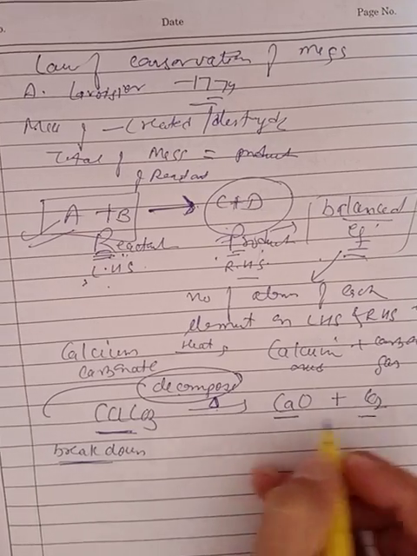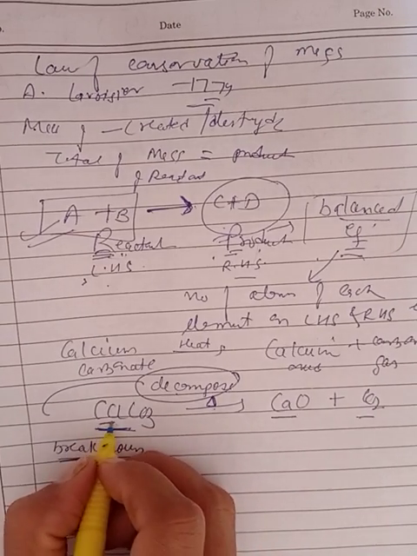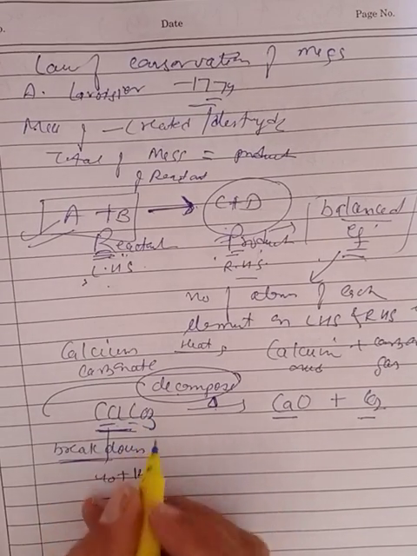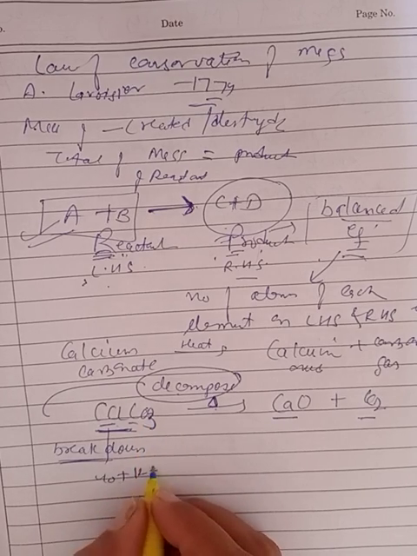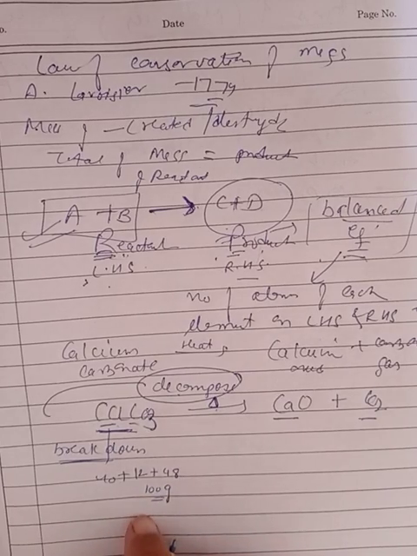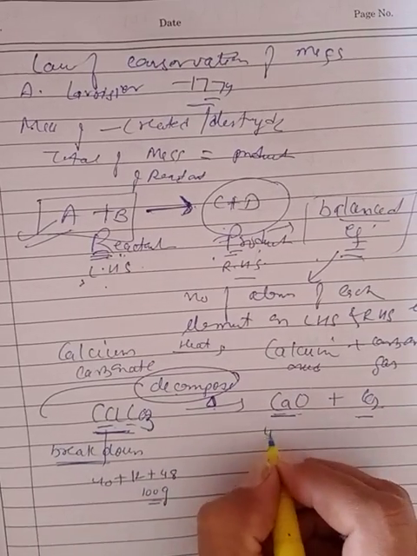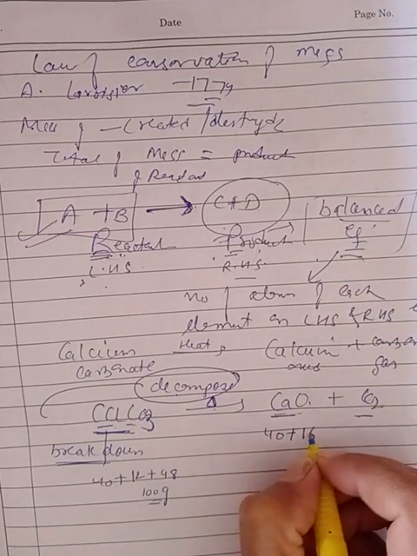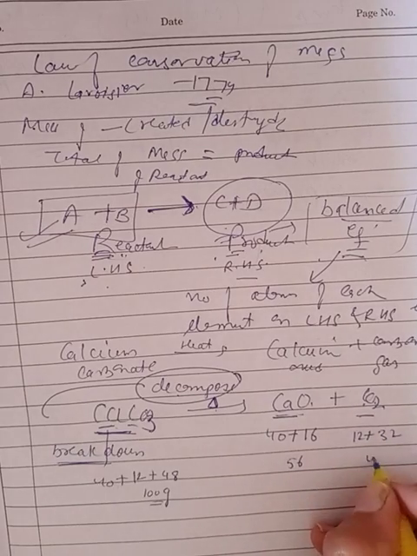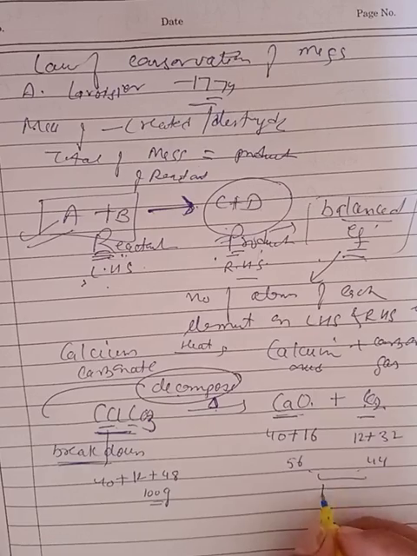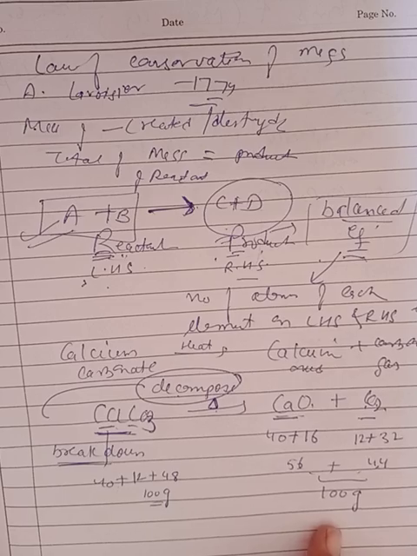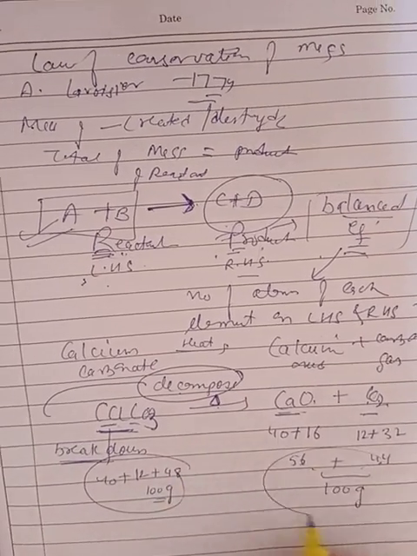Now the mass of reactant, calcium carbonate. As we know, the mass of calcium is 40, the mass of carbon is 12, and there are 3 oxygen atoms, so 3 multiplied by the mass of oxygen means 48. This comes out to be 100 gram. Now for calcium oxide, the mass of calcium is 40 and oxygen is 16, so it becomes 56. Carbon is 12, 2 into 16 is 32, therefore it becomes 44. On adding these two masses, it comes out to be 100 gram. Therefore the mass of reactant becomes equal to the mass of product.